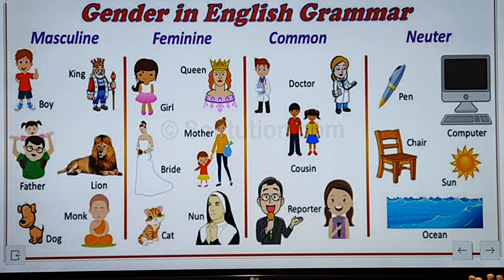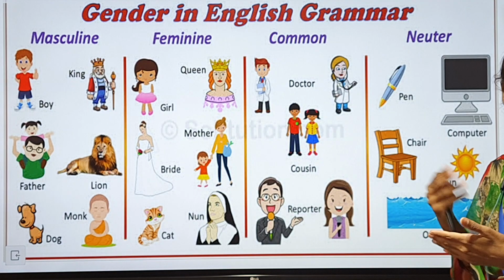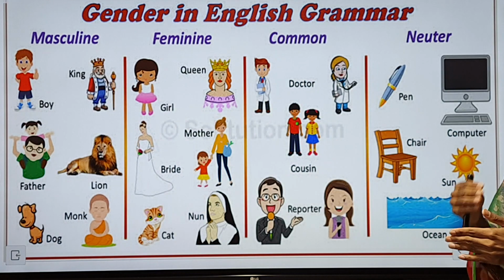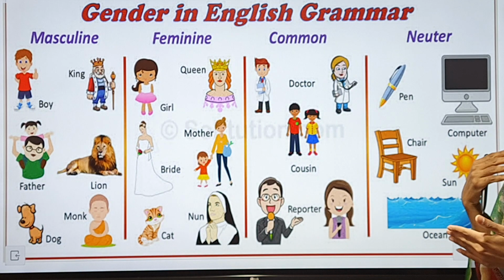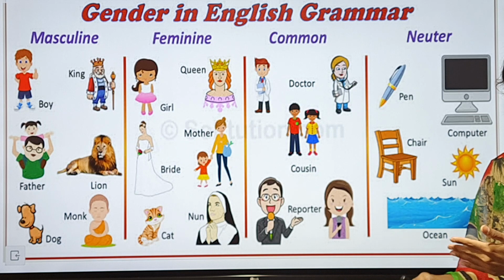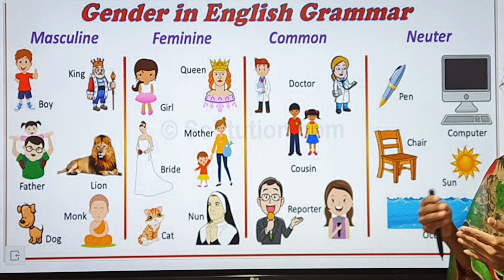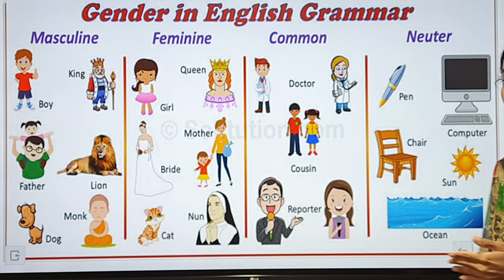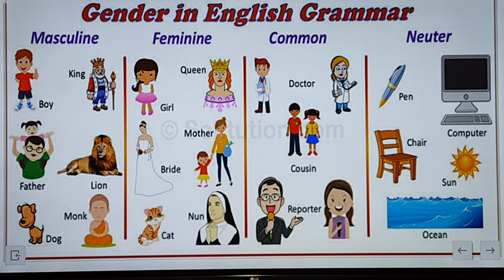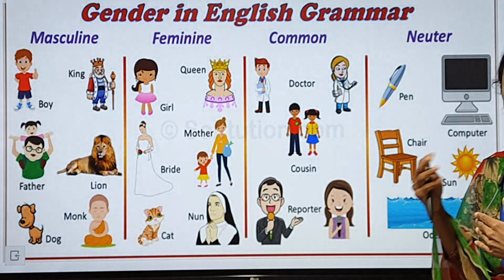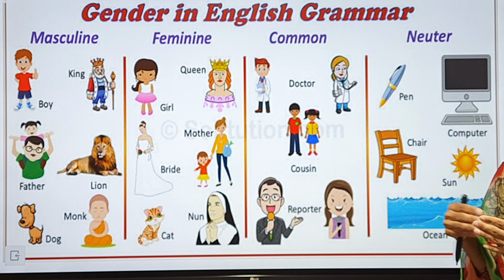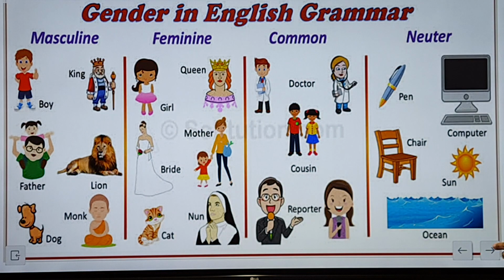Common gender refers to people that cannot be distinguished as male or female, or they are both identified as the same. The words that are commonly used for both male and female are common nouns. Neuter gender refers to non-living things, and we cannot identify them as male or female.